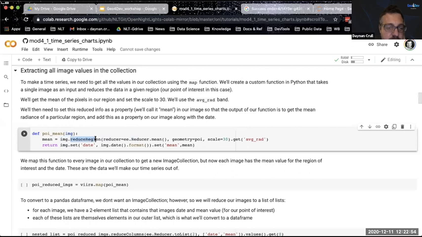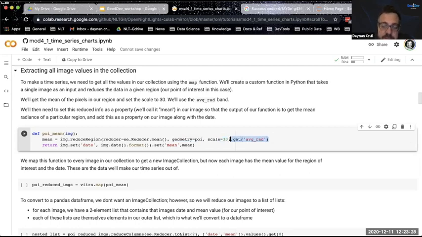So when we say reduce region, we're going to tell it to reduce it by taking the average pixel value. But then we also are going to pass it our geometry. So we're going to say we want to get the mean, but we only want the mean of the pixels that fit within this particular point of interest. The scale parameter is quite important, and I'm going to talk about that later. But this basically scales the grid that it's using to define what falls in this geometry, and this is in meters. So this is a 30-meter scale. This actually becomes quite important later.